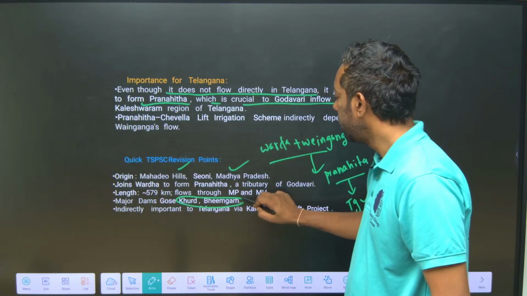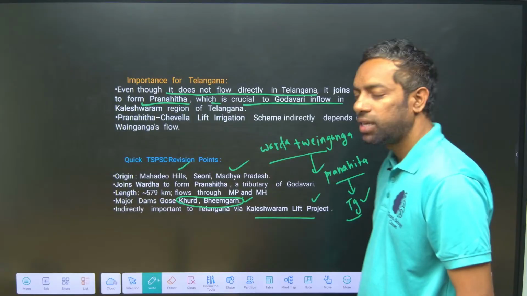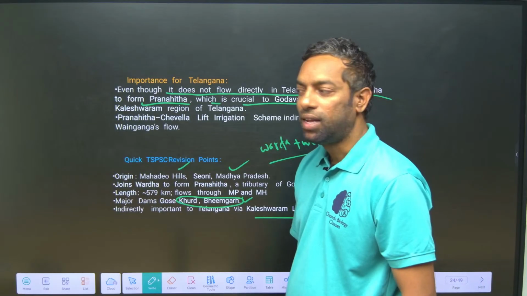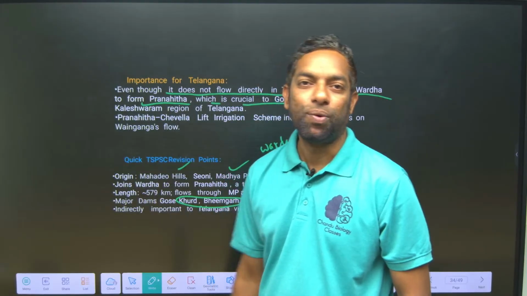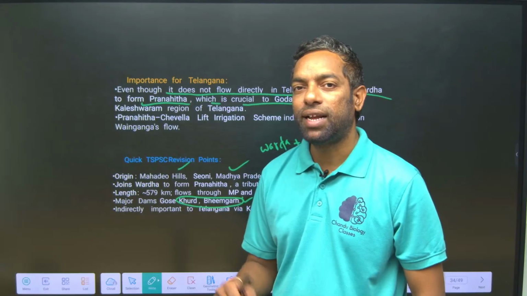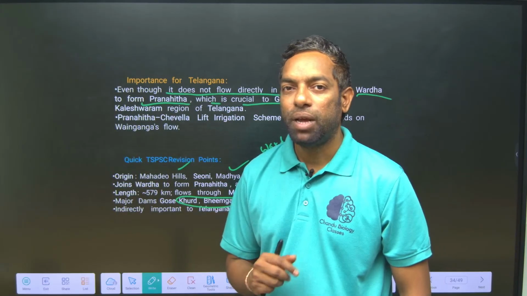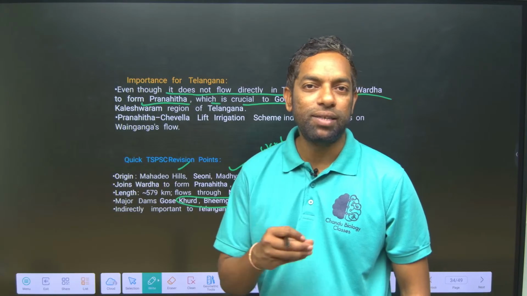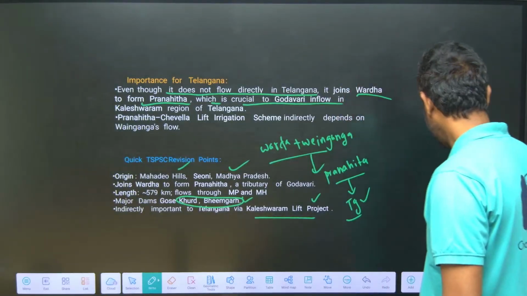Kaleshwaram lift irrigation is mainly important because of the Pranahita. Pranahita carries a large amount of water into the Godavari, because Wardha and Wainganga are the tributaries that make the Pranahita, and they have a high flow. Pranahita has the largest share of water among the Godavari tributaries.